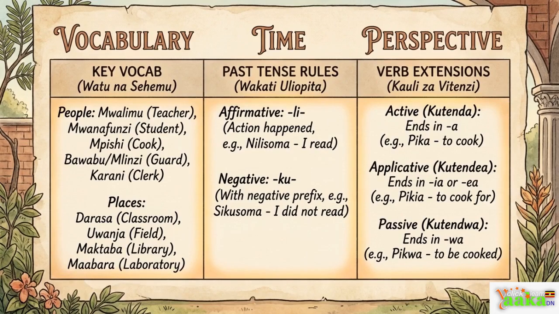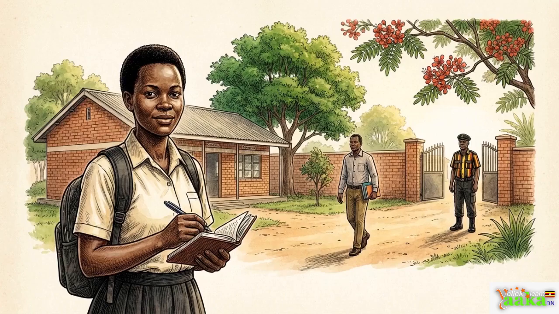This table brings our entire lesson together. It includes essential school vocabulary, past tense rules, and common verb extensions. Capture a screenshot to help you begin writing your own guided essays about school life. Combining these three layers, vocabulary, time, and perspective, gives you the tools to accurately describe the people and events that make up your school day.